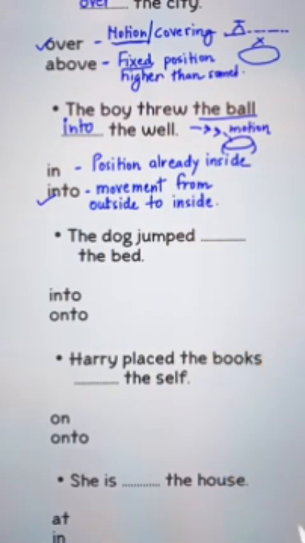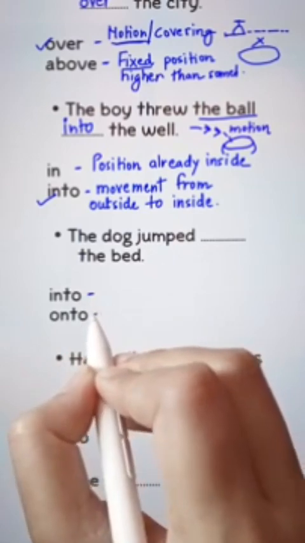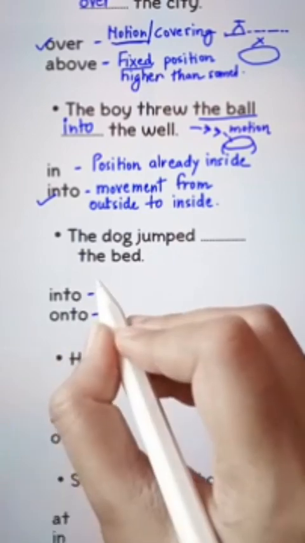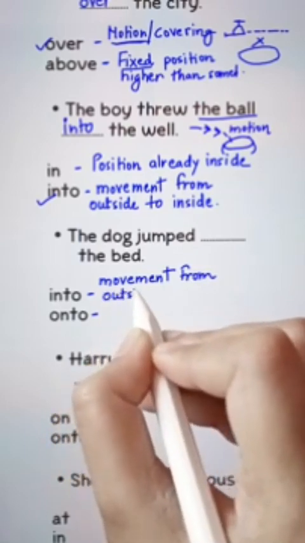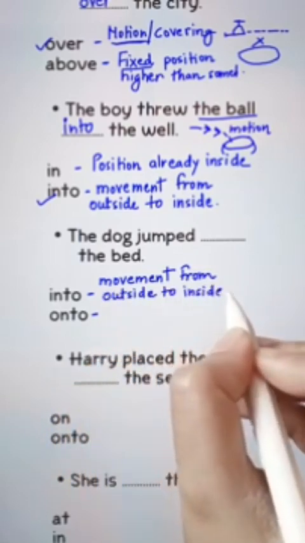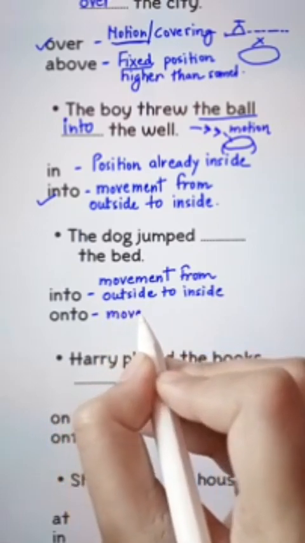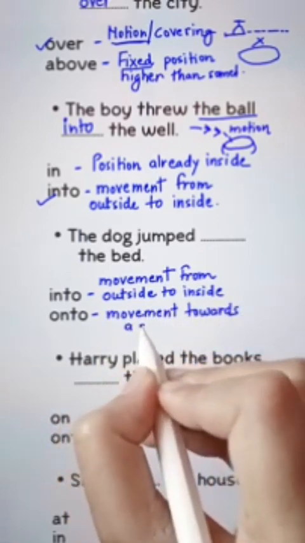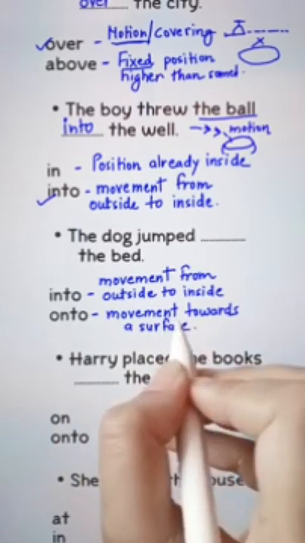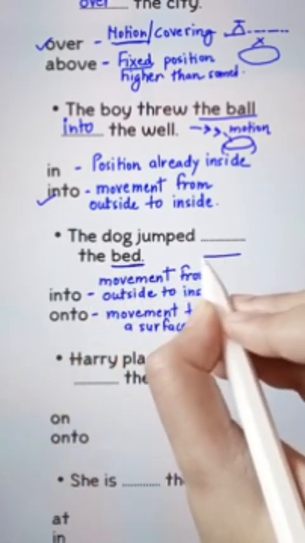Remember the difference? Now let's move to the next one. The dog jumped blank the bed, into or onto? Into is movement from outside to inside of something, and onto means movement towards the surface area of something, towards the surface. Bed is a flat surface.